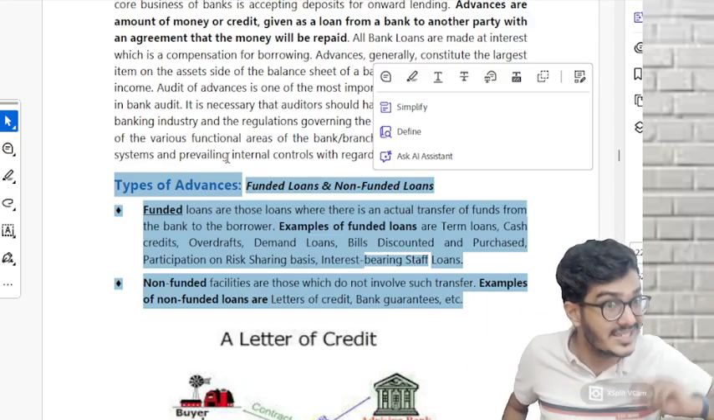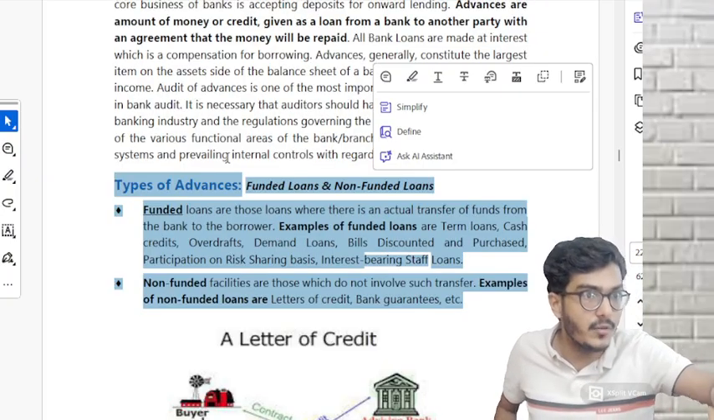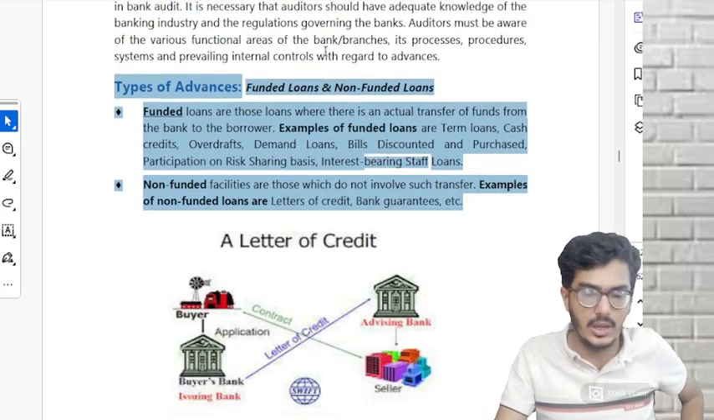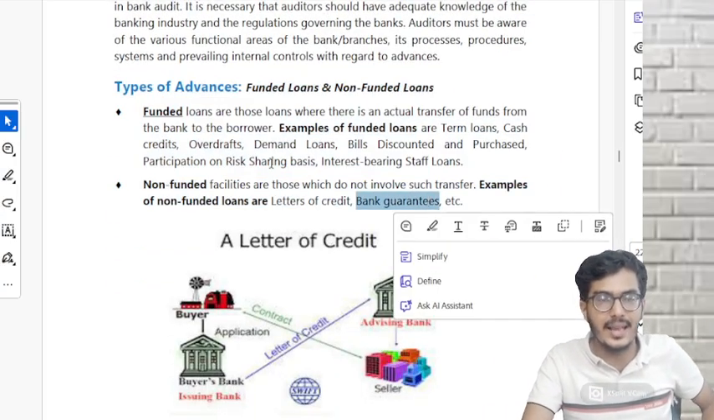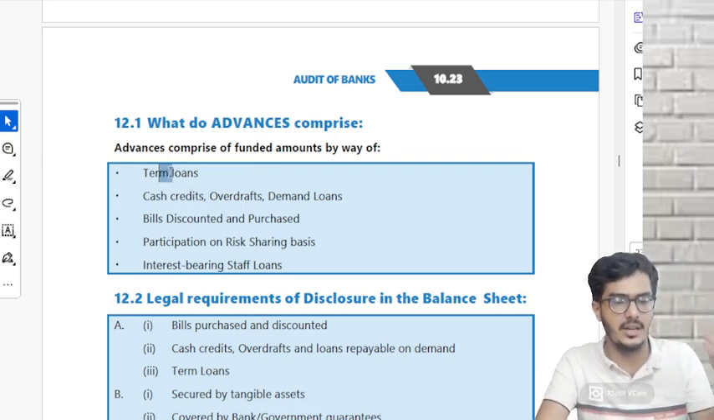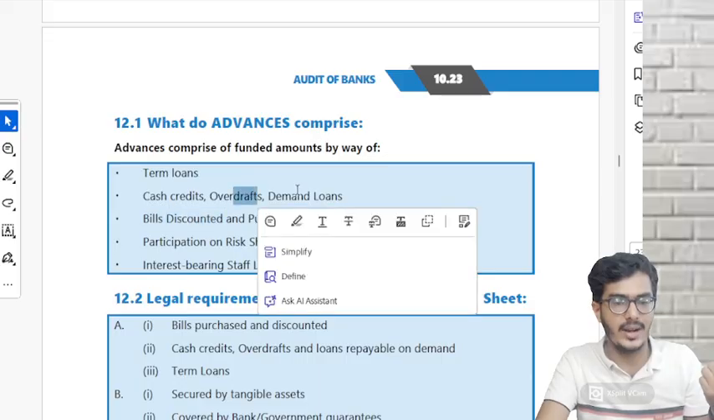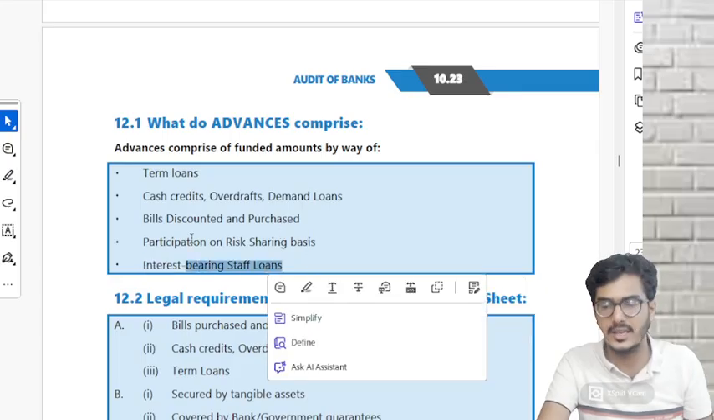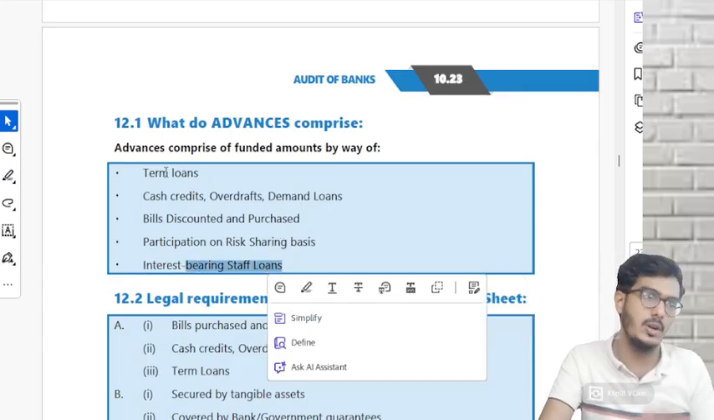Again, it's a liability, but is there an outflow of cash? Immediately, no. So it is a non-funded credit facility. Understood? Letter of credit, bank guarantee, all of these. MCQ: what do advances comprise of? Examples again: term loans, cash credit, overdraft, demand loans, bills discounted and purchased, participation on risk carrying basis, interest bearing staff loans. One line explanation: term loans, long term loans, short term loans.